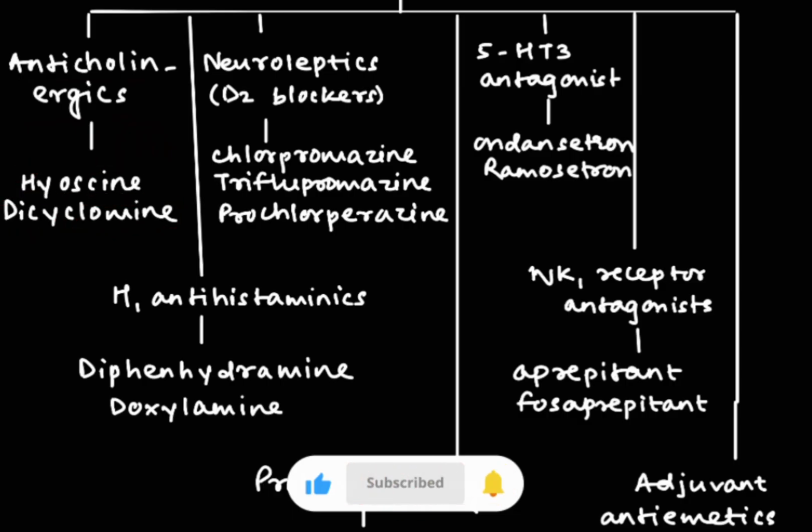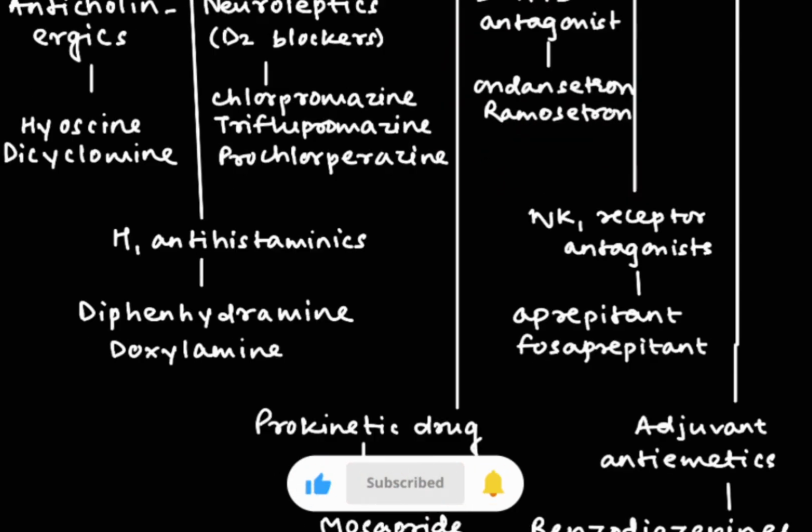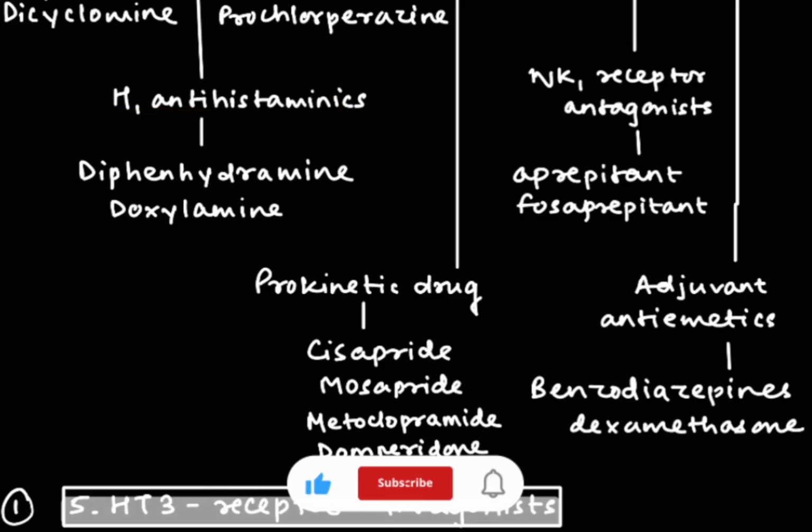The next is neuroleptics. These actually block the D2 receptors, that is dopamine receptors, and the examples are chlorpromazine, then triflupromazine. The next is 5-HT3 antagonists. These block the serotonin receptors in the GIT as well as CNS to prevent nausea and vomiting, and examples are ondansetron and ramosetron. The next is H1 antihistamines. These block the histamine receptors in the subthalamic nucleus to prevent vomiting. It includes diphenhydramine and doxylamine.